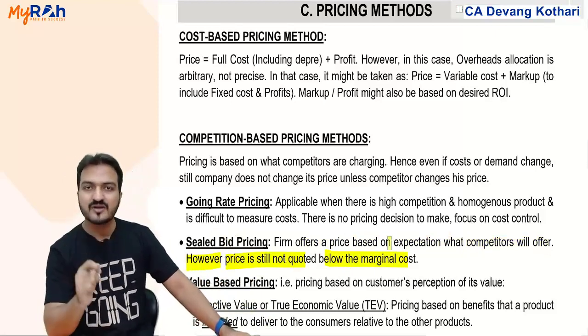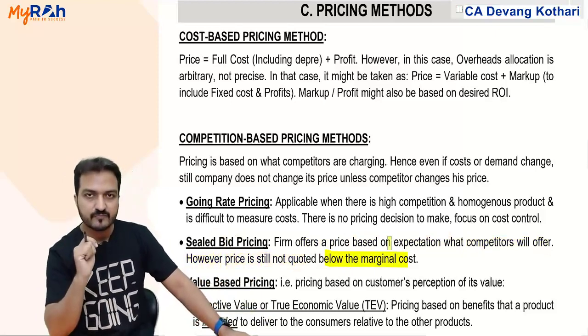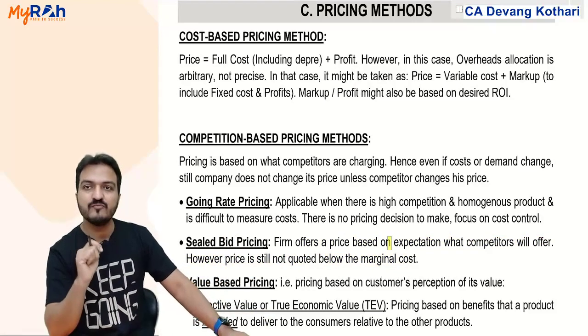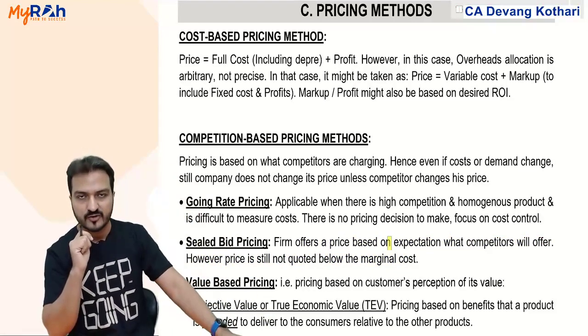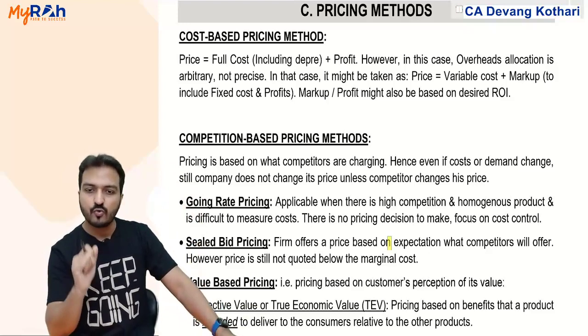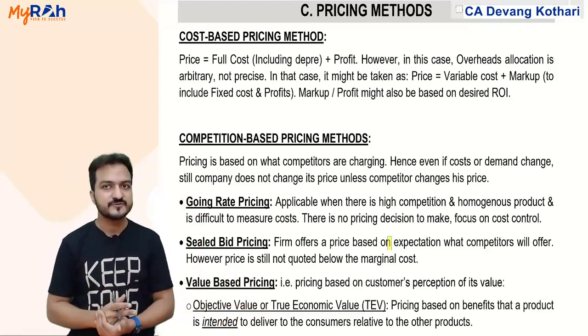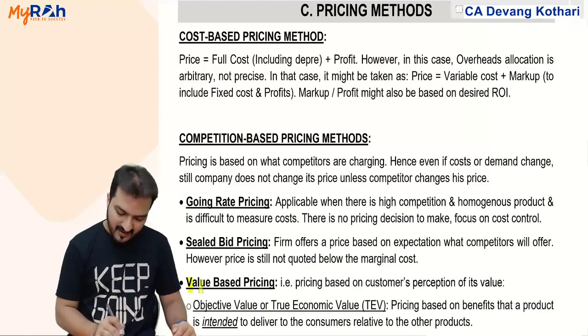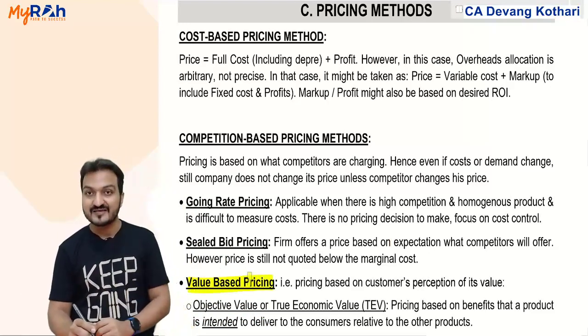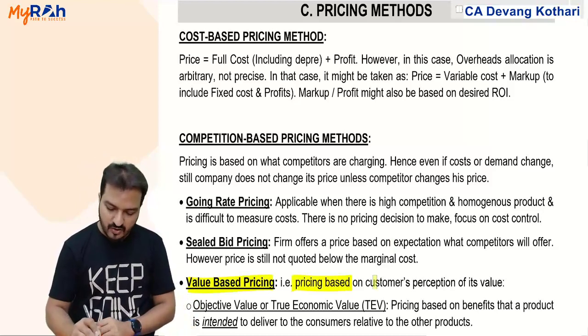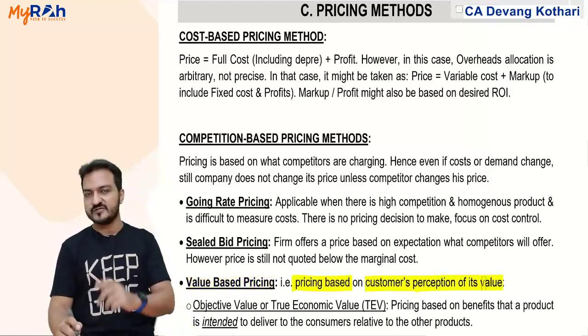I will try to quote the lowest possible price, expecting that my price should be lower than what the competitor has quoted, but still I will not quote lesser than my variable cost, because in that case I will incur losses. And the third one, value based pricing, meaning pricing is based on customers' perception of its value.